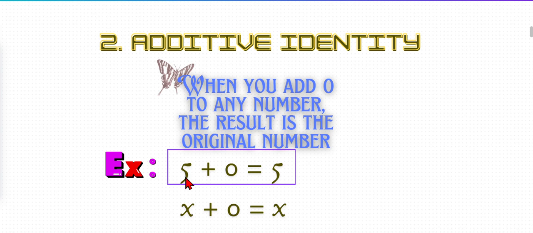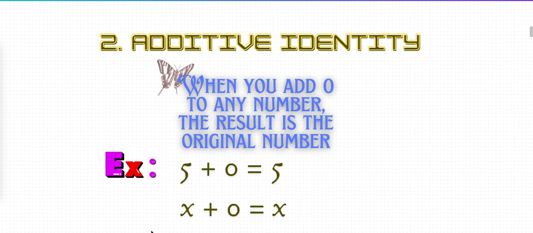There are 5 butterflies in a group, and 0 butterflies have newly come into that group. How many butterflies are there? 0 means no butterflies, so still 5 butterflies are there. Which makes sense, that 5 plus 0 is equal to 5.